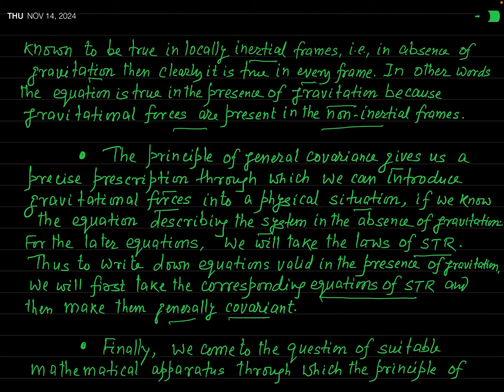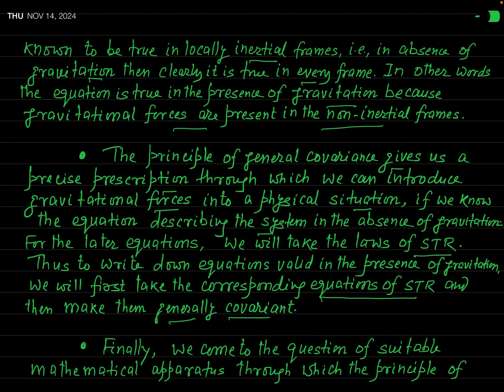And as I have told you earlier, if your aim is to cast a physical law in covariant form, what will be the mathematical apparatus? You have already seen that this is simply the tensor. Okay, because you have seen that a tensorial equation is actually a covariant equation, because tensors are objects which are the same in all coordinate systems.